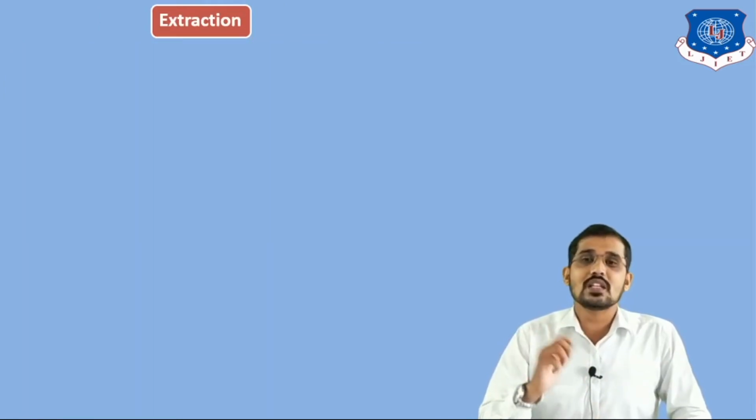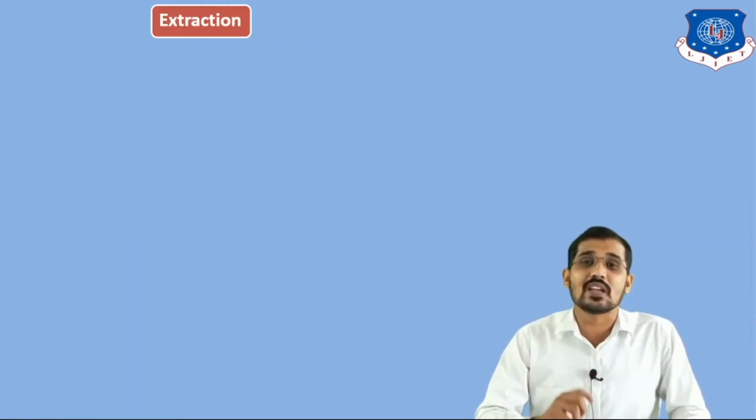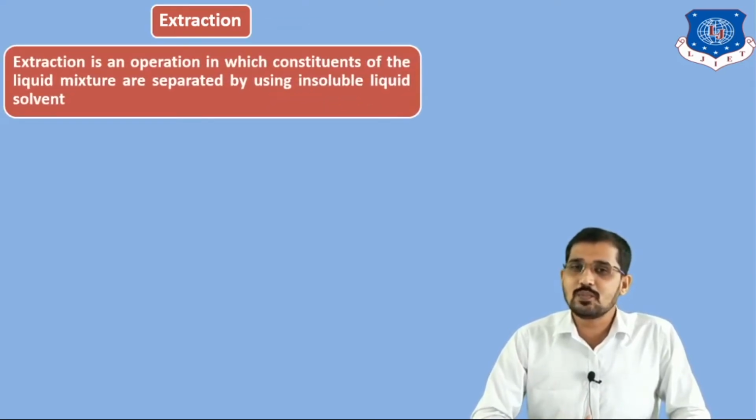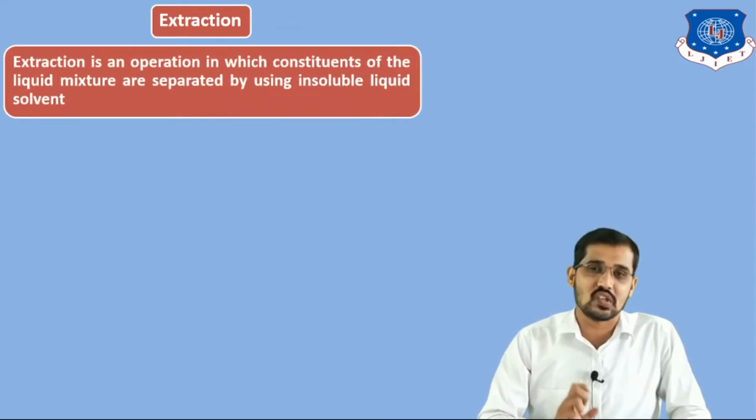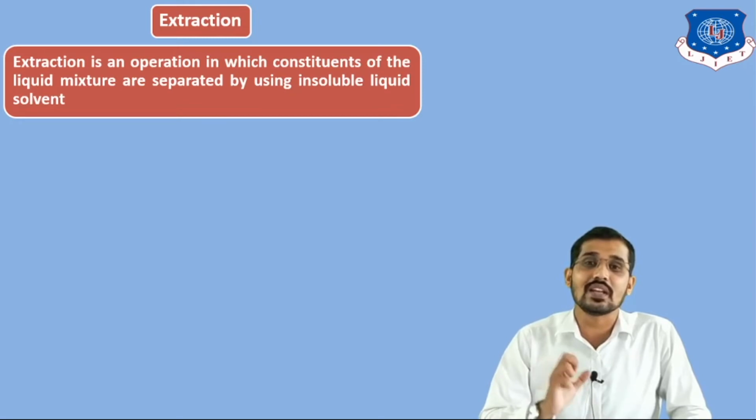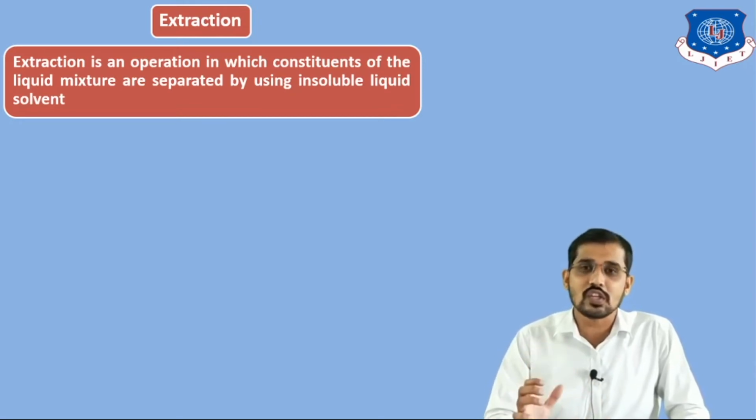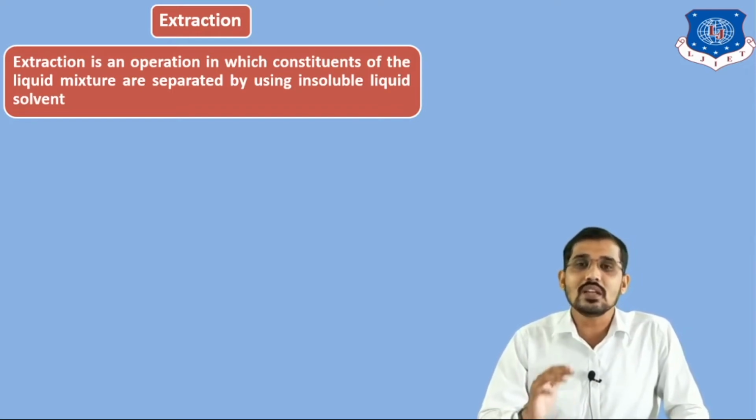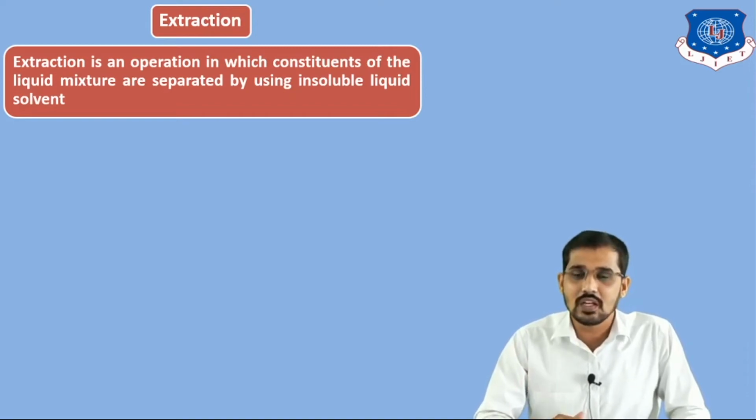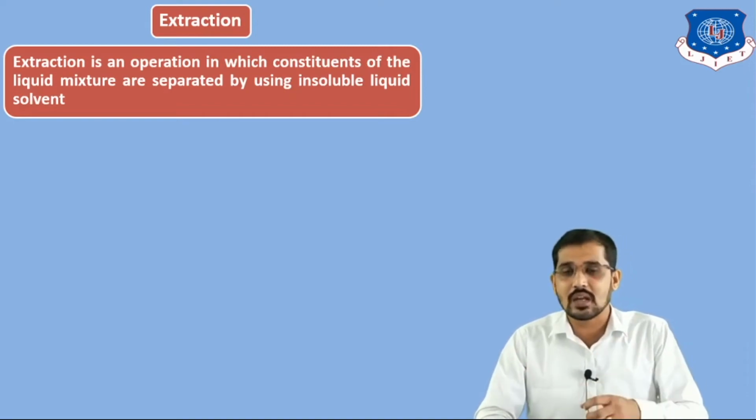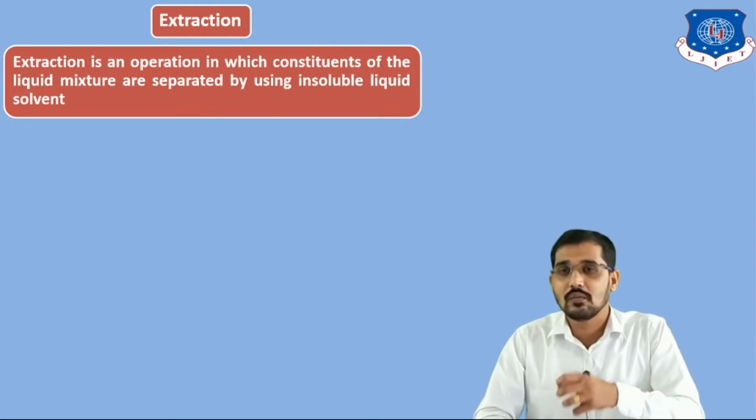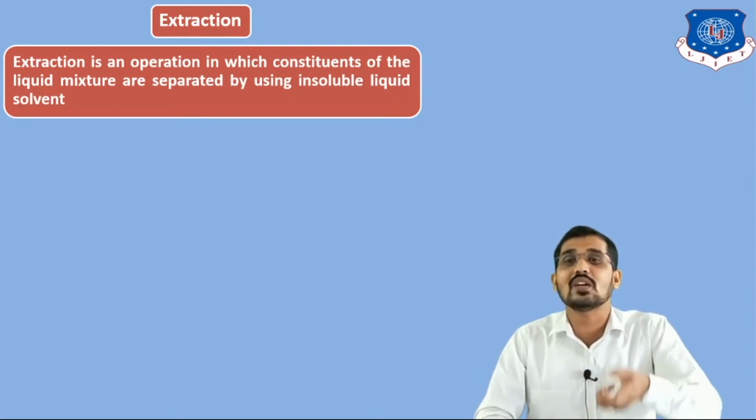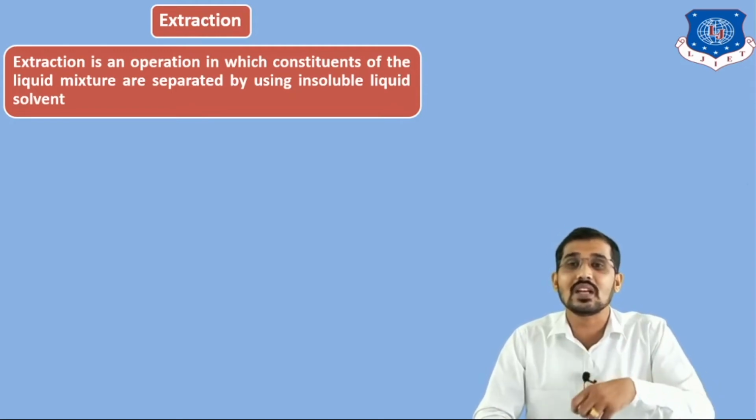Now we will see some important comparative points for the extraction process. The first point is the definition of extraction, or liquid extraction. According to the definition, extraction is an operation in which constituents of a liquid mixture are separated by using an insoluble liquid solvent. It means if we want to extract any component from the liquid mixture, we can extract it by using another solvent, that is the extracting solvent.